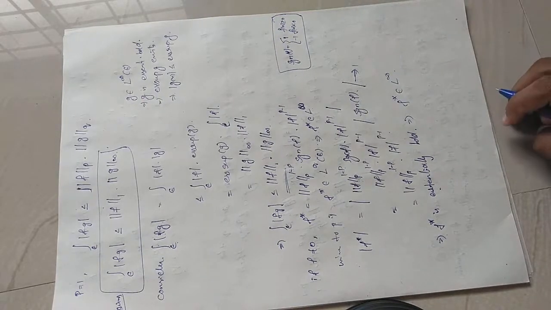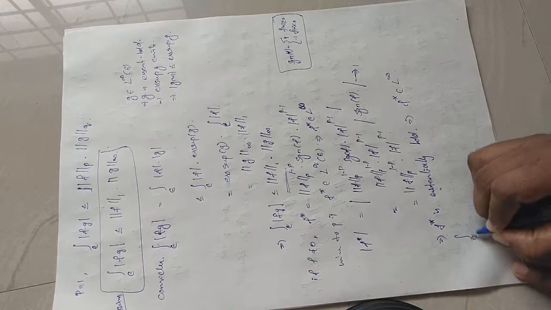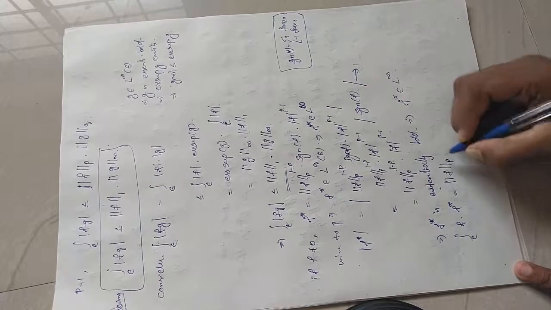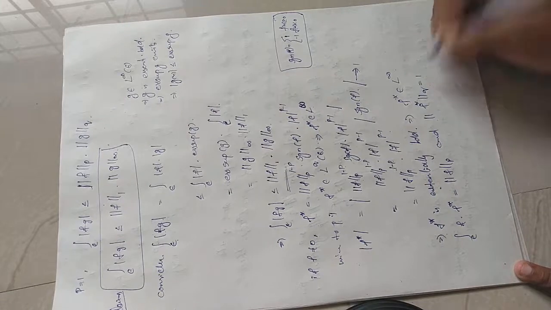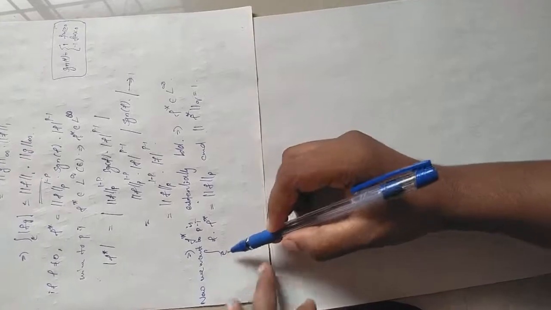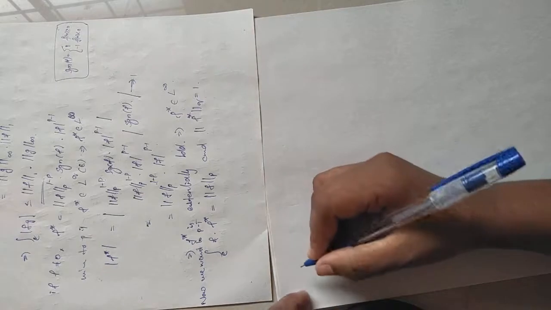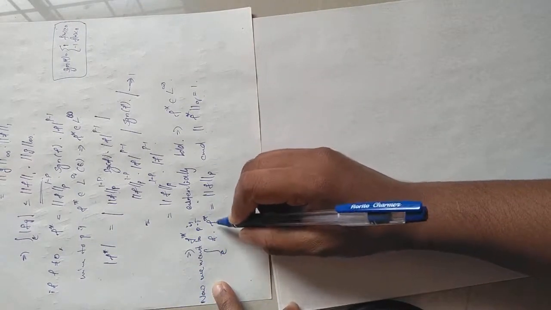Okay, then what is the rest of the statement? We need to prove that the integral over E of f into f star is equal to the p norm of f, and the Q norm of f star is equal to 1. So now we are going to prove these. For that, I have to consider the integral over E of f into f star. And we are going to prove this for the case p equal to 1.